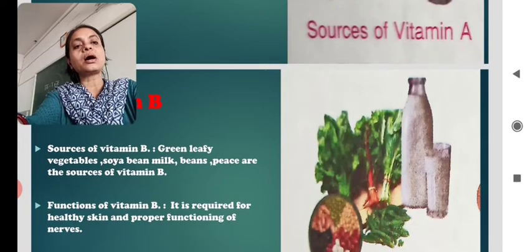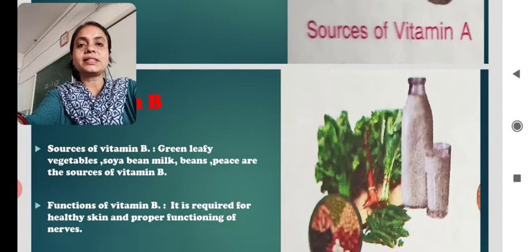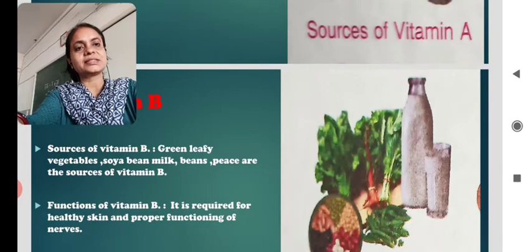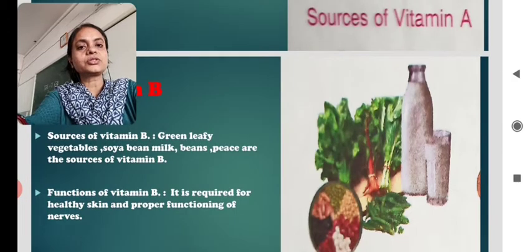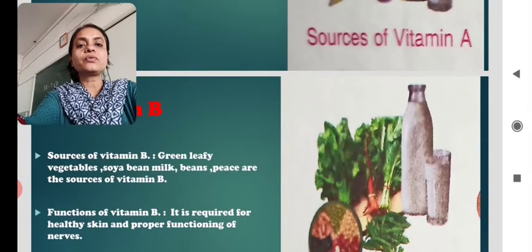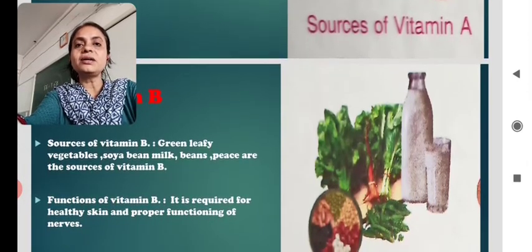Now let's know how this vitamin protects us. Functions of vitamin B. It is required for healthy skin, again healthy skin, and proper functioning of nerves. Yes, nerves inside our body. So this vitamin B helps us for healthy skin and proper functioning of our nerves.